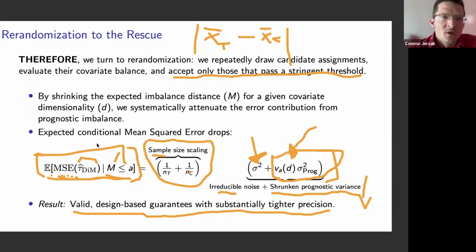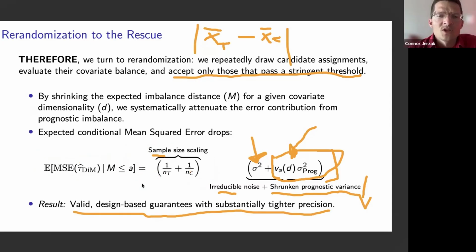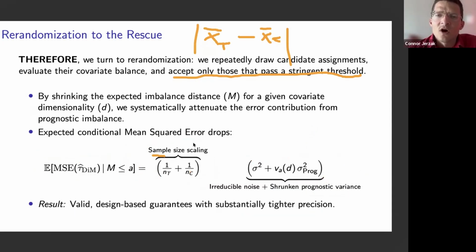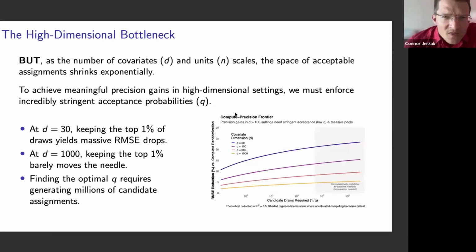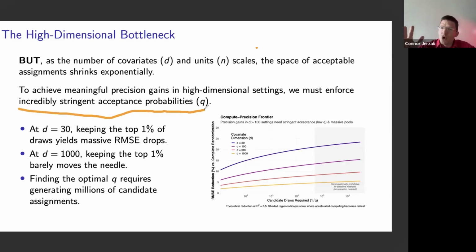So this is a bit of background for you about re-randomization and how it can help improve our precision for estimating these treatment effects. So let's move on to the next challenge. This is all well and good. Re-randomization helps, but as the number of covariates increases, and as the number of units scales, the space of possible randomizations actually grows substantially. So to achieve meaningful precision gains in this high-dimensional setting, we actually need to enforce increasingly stringent acceptance probabilities, holding all else equal.